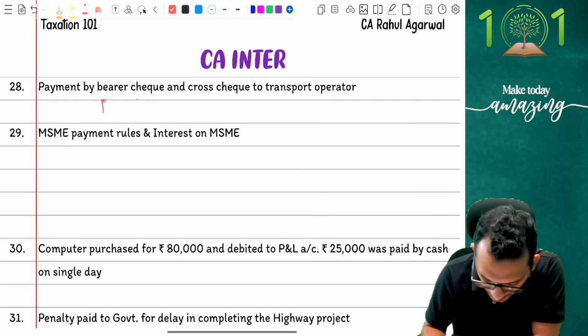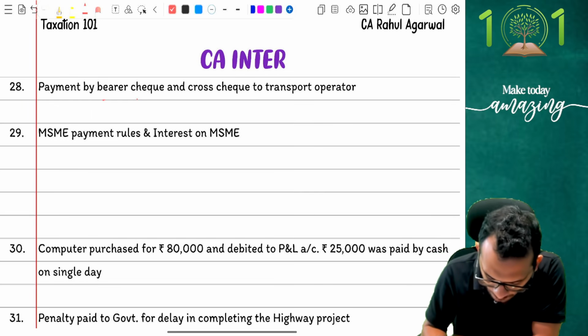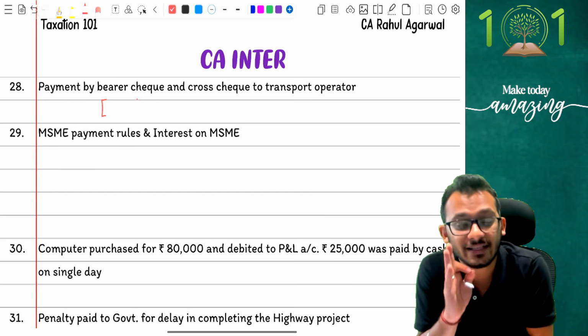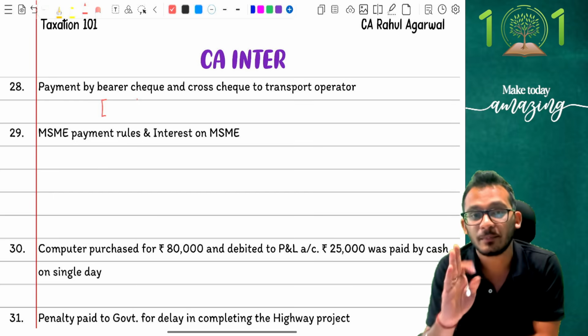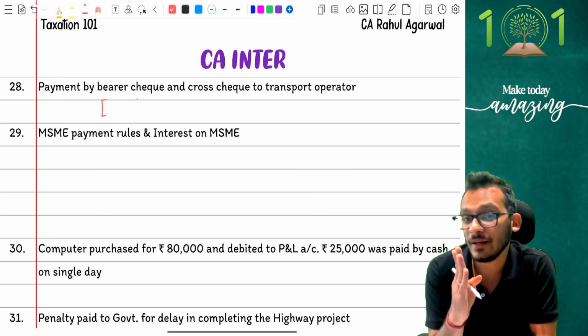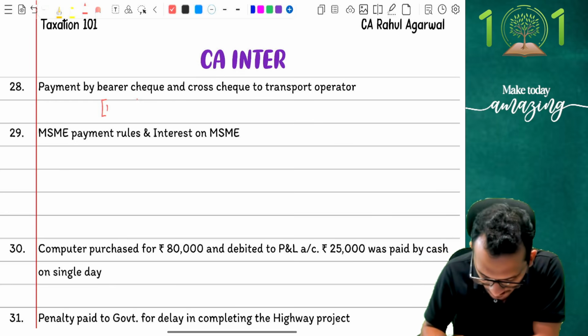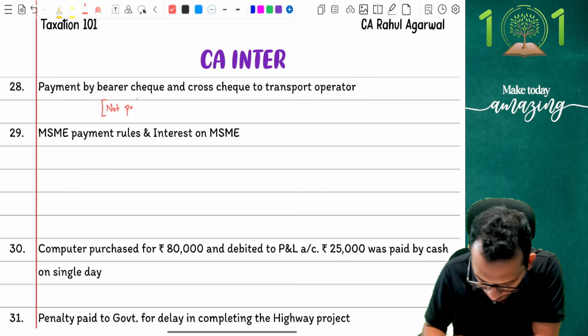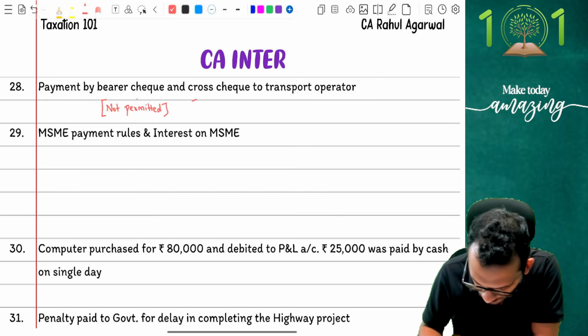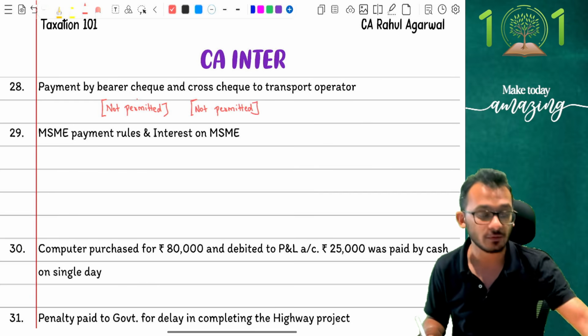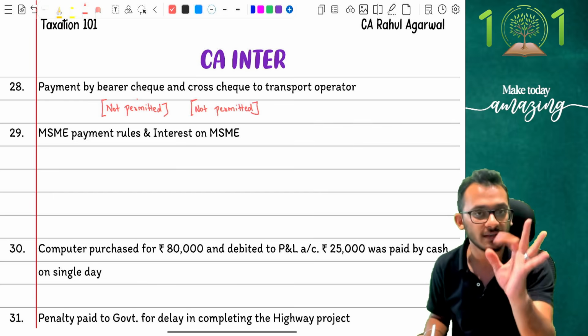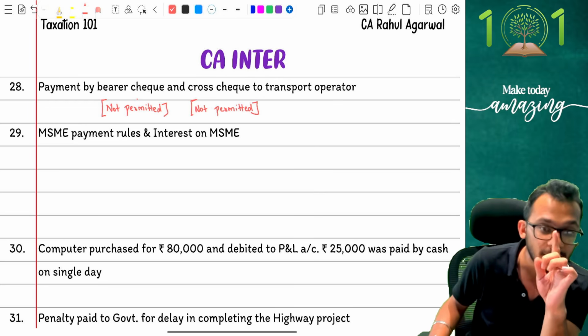Answer is no. Income tax has come and clarified that when they spoke about payments, they did not just say cash. They said account payee cheque is permitted. Anything other than account payee cheque is not a permitted transaction, which means bearer cheque is not permitted. Cross cheque is not permitted. Yes, when both the transactions are not permitted, normally what happens, you say if a payment is made exceeding 10,000 rupees, non-permitted modes should be disallowed. That is what the rules are. Agreed, not agreed. Yes, but here is the problem.